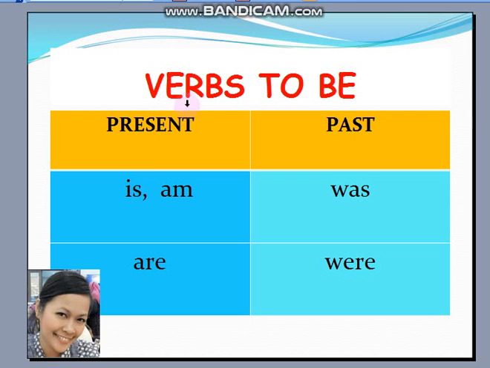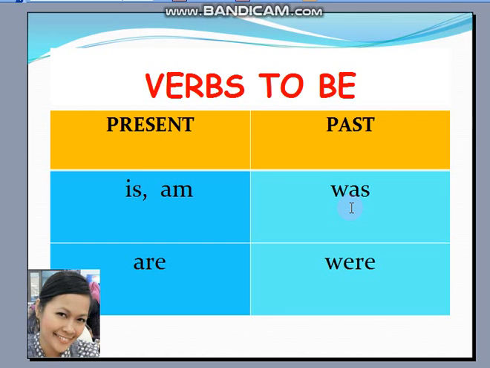We have verbs to be. We use is and am for the present, or it happens now, and we use was if it happened in the past. Is, was, we use it for only one noun.